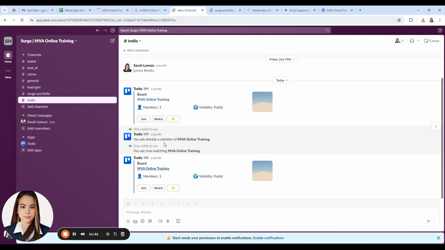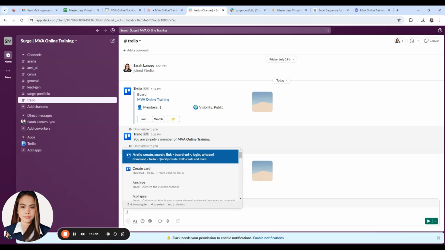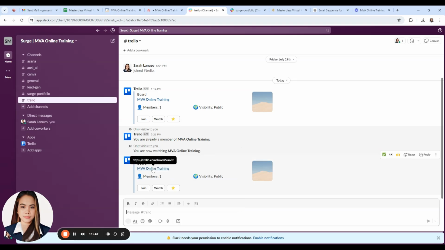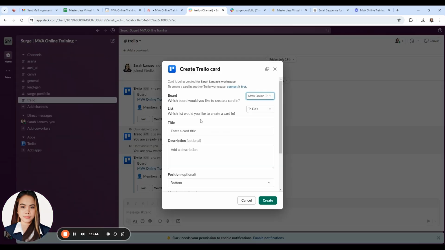We can also use Slack to create a new card in Trello. So let's have an example here. Let's type slash. Then you have a shortcut here for creating your card. Let's click this one, and you will now proceed to your board, which is your MBA online training.